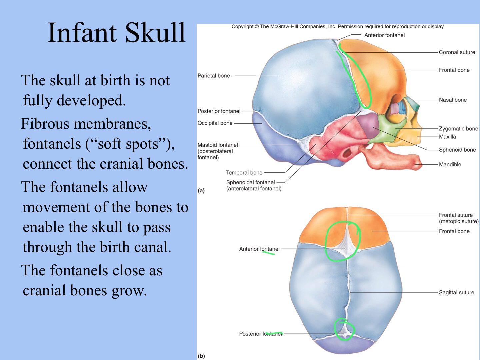And the reason why we have these gaps, and this is connective tissue between the bones of the skull, is so that the cranial cavity can compress during the birthing process. And then after that process is complete, as the baby is developing over years, these fontanelles end up closing. These suture lines end up forming mature suture lines, like a mature wound that's healed by primary intention. And then those suture lines will grow and change with the skull as the skull develops throughout childhood and into adulthood.